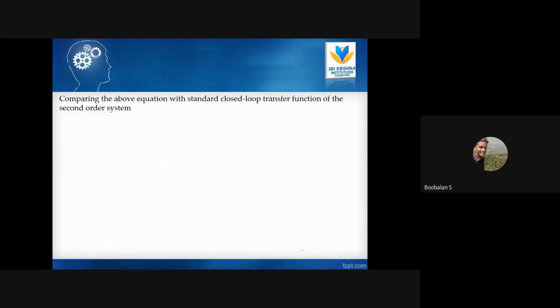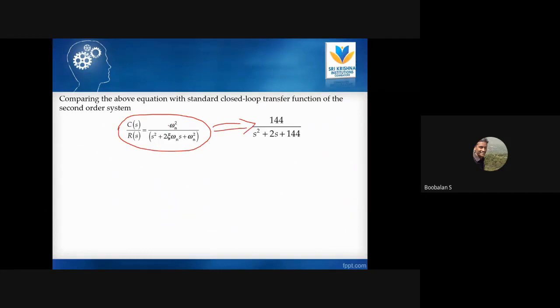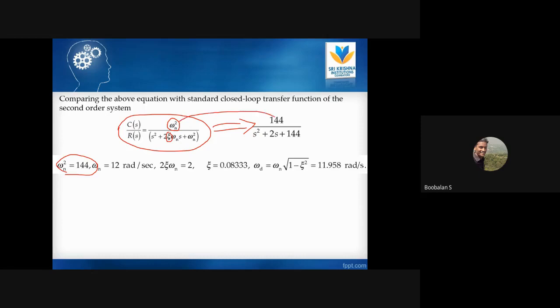Now after arriving at the second order system, compare it with the general second order format. This is my general second order equation. Compare it with my closed loop transfer function, and find the omega n and epsilon values. Equate the terms, and you can find the omega n values. Where omega n square is 144, numerator to numerator, denominator to denominator. Omega n square is 144, whereas omega n is the square root of 144, so 12. And then where 2 epsilon omega n is, what is there? 2. We already know the omega n value we just arrived at. Replace omega n with 12.